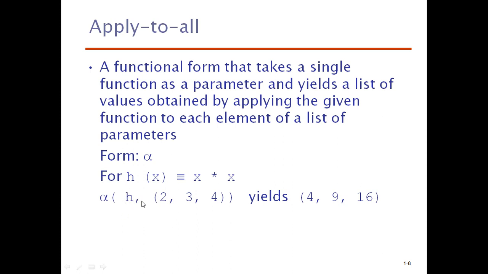That means 2 will be passed to h(x), then x square will give you 4. Then 3, that is 3 square, which is 9, will be printed, and then 4. So as the list you are supplying to the function, the output will also come in the same way. This is the way apply to all will be used in the functional languages.